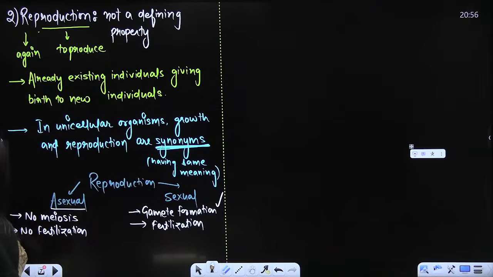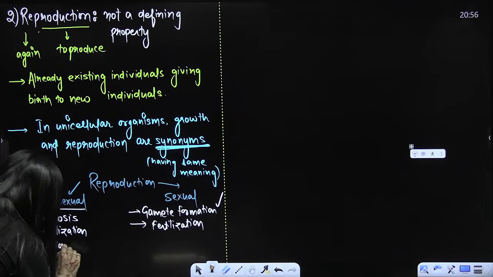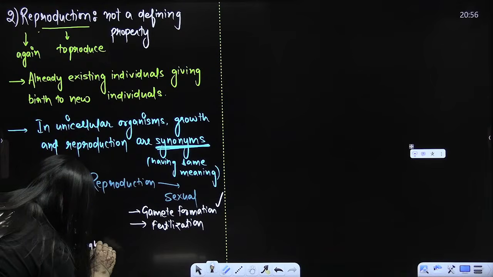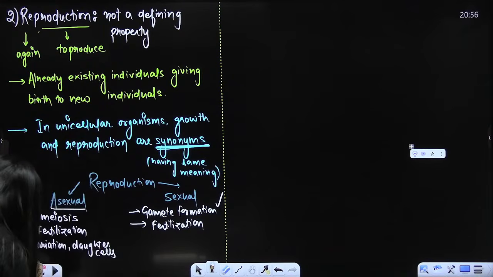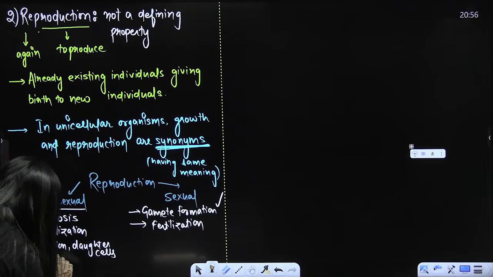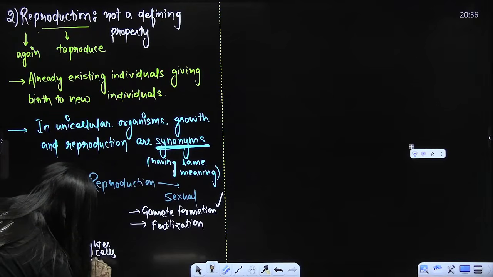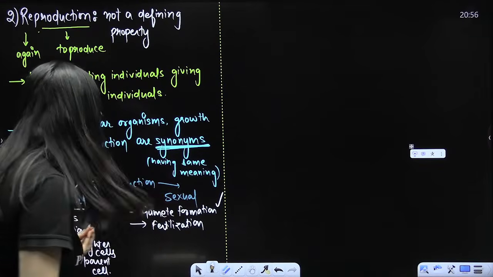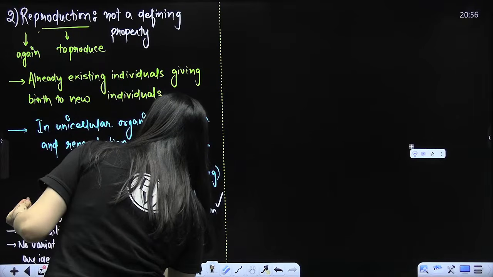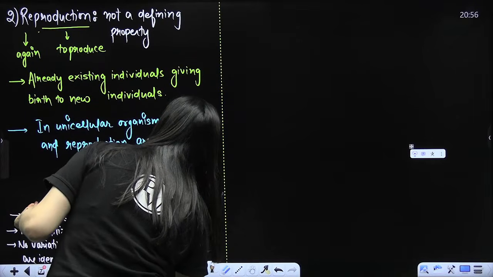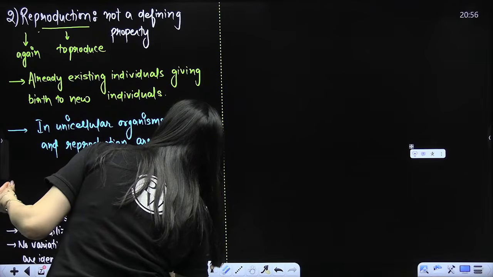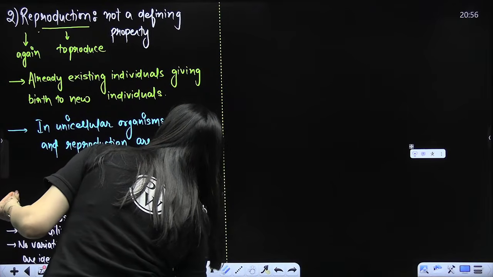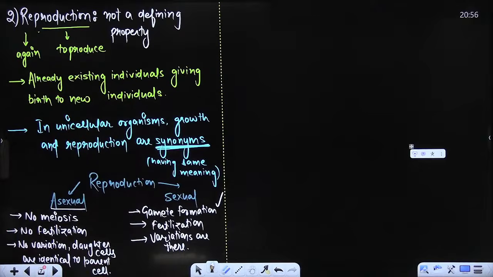So in asexual reproduction, you know that there will be no variations. Daughter cells are identical to the parent cell. Variations are not there, because there will be no meiosis, no crossing over, so no variation. And here variations are there, new combinations will be there. We know that there will be crossing over, so that will result in variation. That's what you need to understand here.